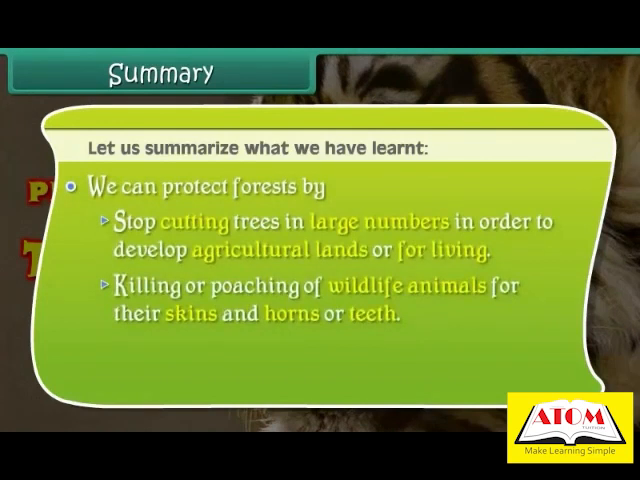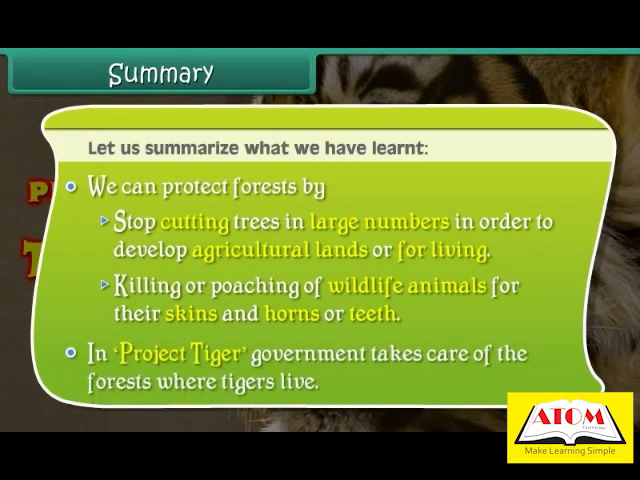We can protect forests by stopping cutting trees in large numbers in order to develop agricultural lands or for living, and stopping killing or poaching of wildlife animals for their skins and horns or teeth. In Project Tiger, government takes care of the forests where tigers live.